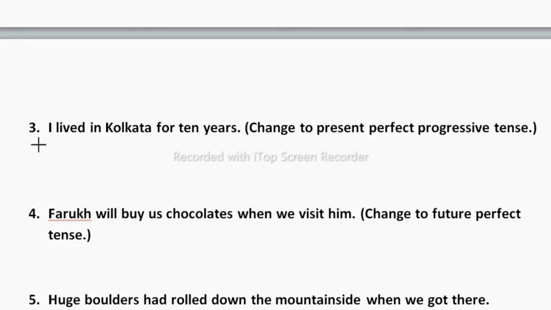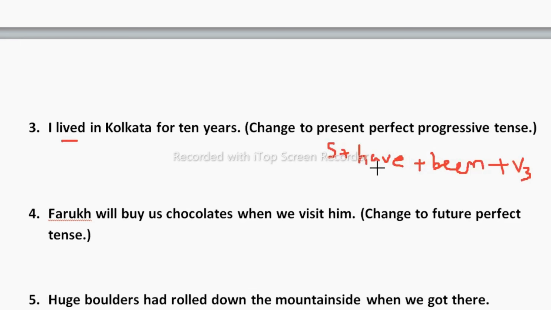Now let's see this third one. I live in Kolkata for 10 years. He is talking about past. I lived in Kolkata for 10 years. And that past is in progressive, for 10 years. So change to present perfect progressive tense. What is the structure of present perfect progressive tense?